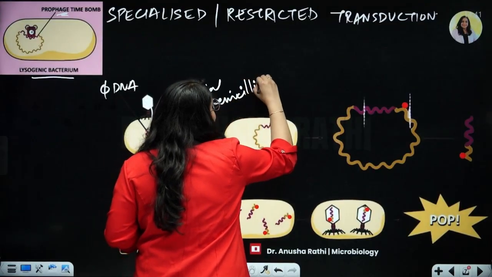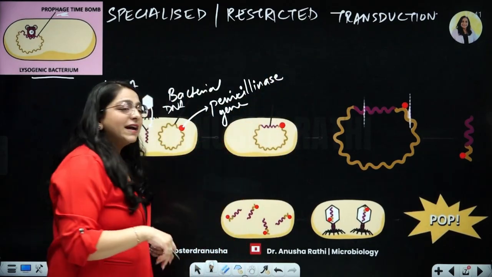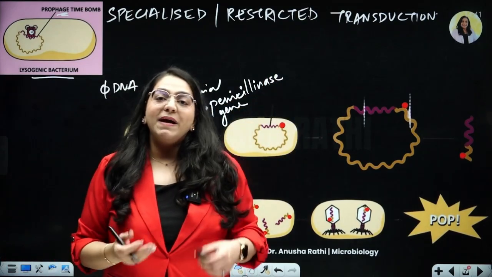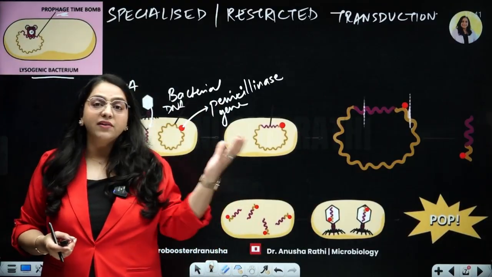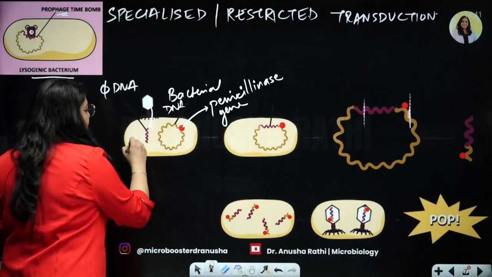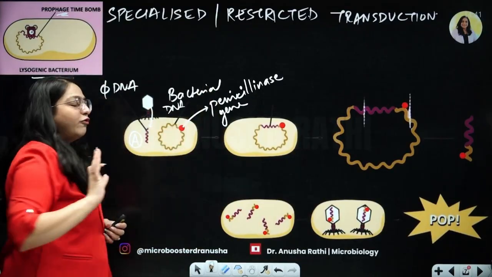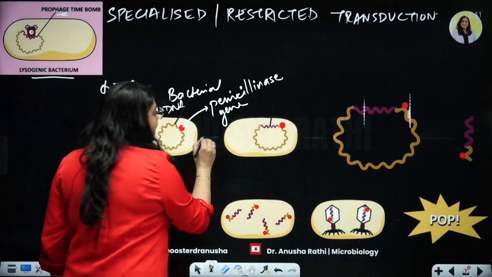You all know that penicillinase is the enzyme which the bacteria uses to break down penicillin drugs. So the bacteria which produces penicillinase enzyme is going to be resistant to the penicillin drug, right? So this is bacterium A, which has this gene for penicillin resistance, right?